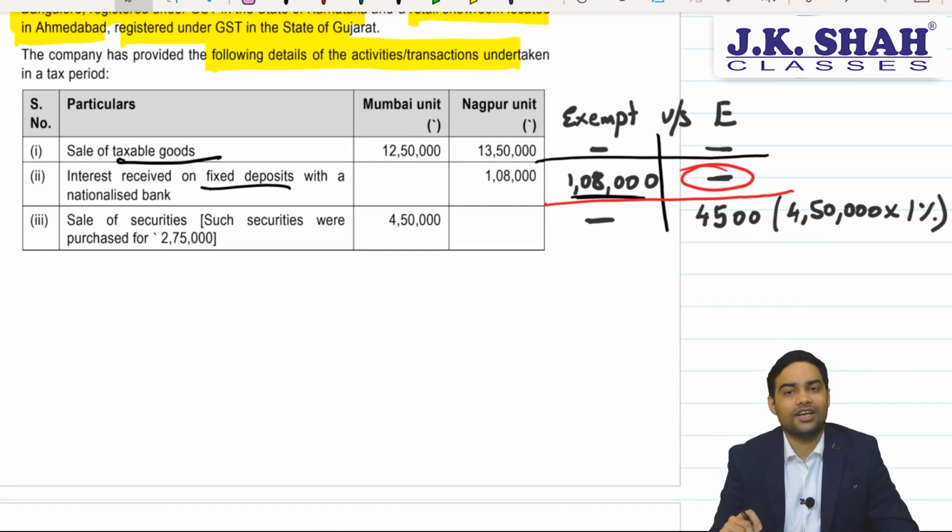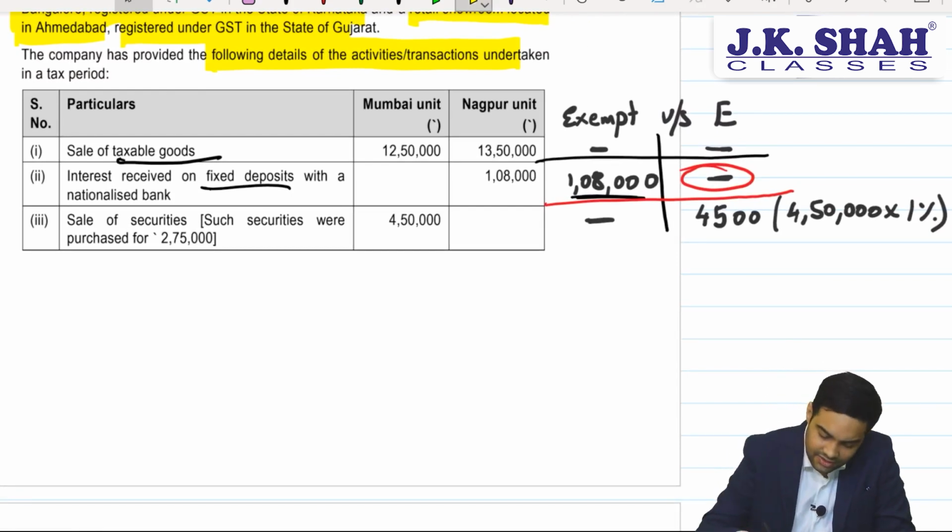Sale of securities is not an exempt supply. But for the purpose of E, we consider 1%.